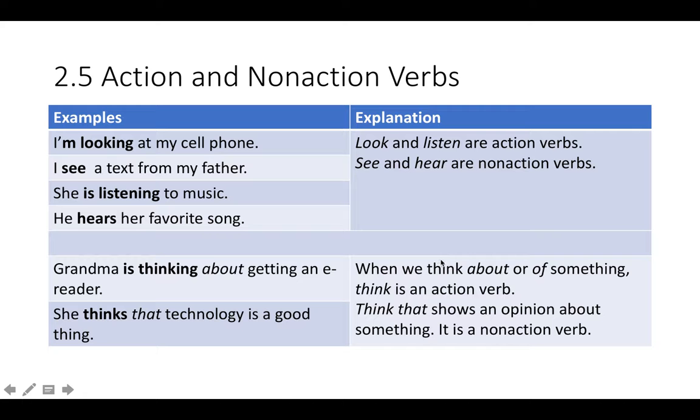Okay. But we can use thinking as an action verb when you're thinking about something or of something. Grandma is thinking about, with about, getting an e-reader. This is an action verb with about. But when you use that, you're showing an opinion, and it's a non-action verb. She thinks that technology is a good thing. Here, this is a non-action verb with thinks.